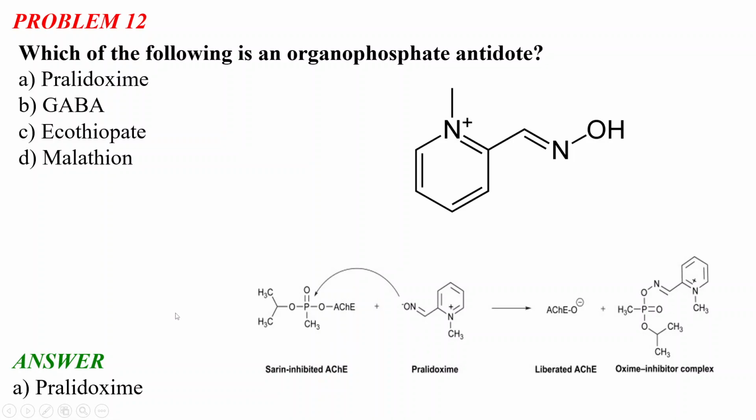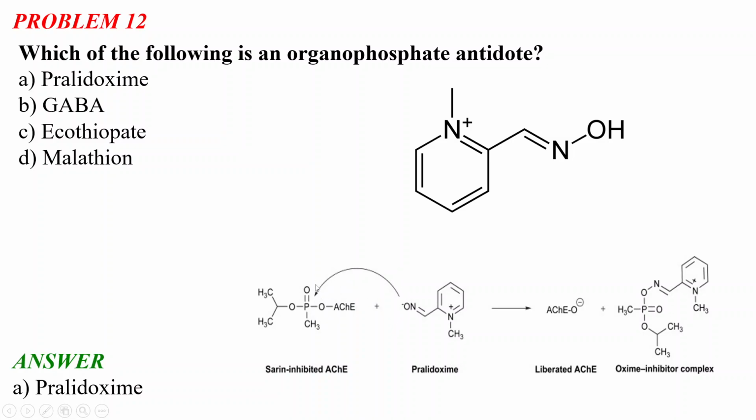So basically this molecule is used when there is poisoning by sarin, and this poisoning affects the acetylcholine esterase molecule. The drug molecule pralidoxime is the antidote for this poisoning, and it basically binds to this phosphate, and this oxime inhibitor complex is formed, and we get the liberated acetylcholine esterase, which can now be used in the body. So please remember the structure of pralidoxime and the mechanism of this molecule. Okay, so this is basically a very easy organic reaction.